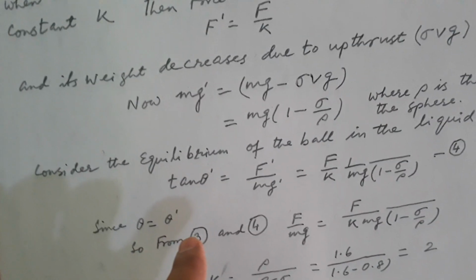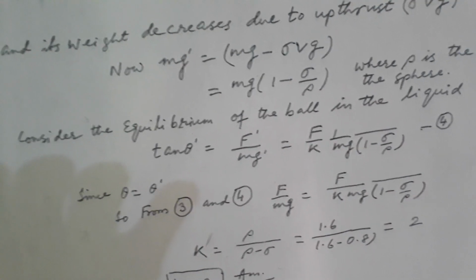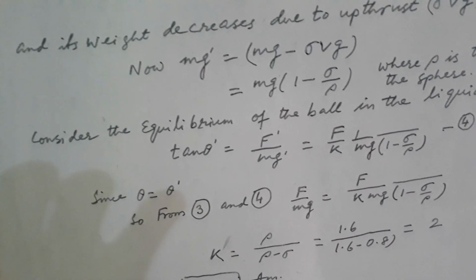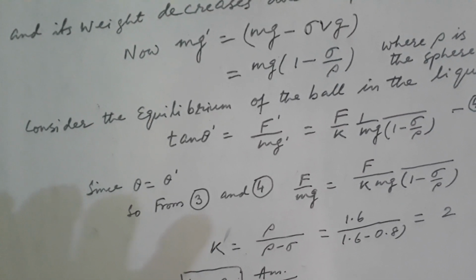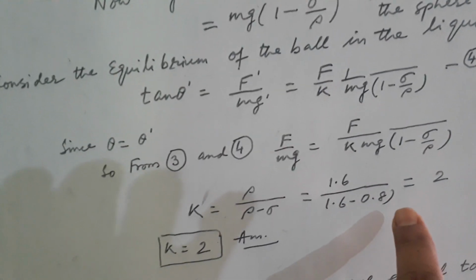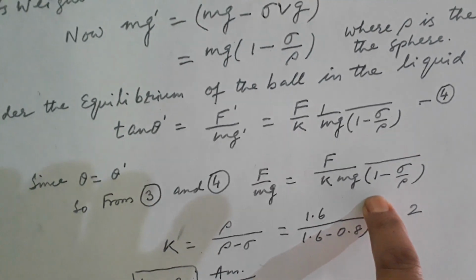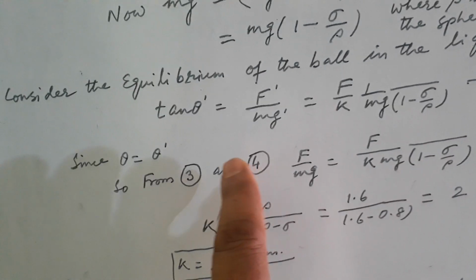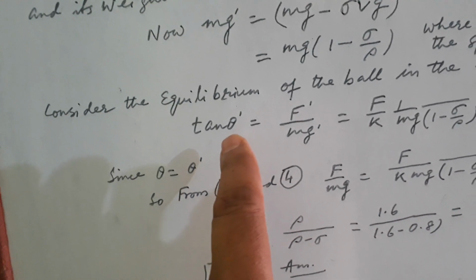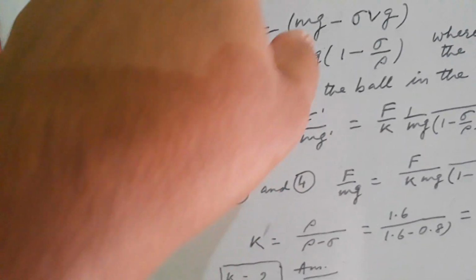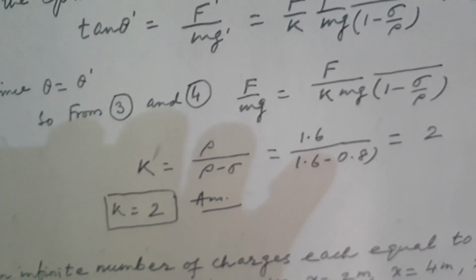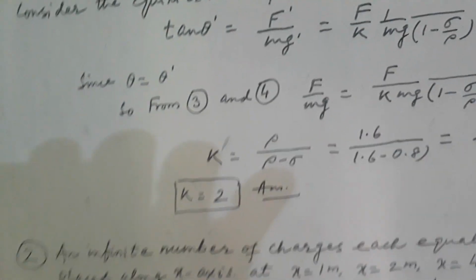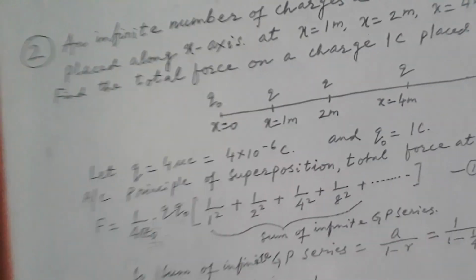So you are getting this value. Now consider the equilibrium of the ball when they are suspended in the liquid. Tan theta dash equal to F dash by mg dash equal to, I have written, you can see. Now since the angle remains the same, tan theta dash equals tan theta, and tan theta equals F by mg. So replacing tan theta and calculating, we get k equal to 2. This is the answer for the dielectric constant.